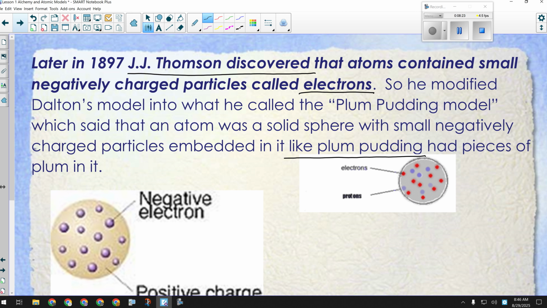It kind of explained that when electricity flows, there's no real change in mass, basically that electrons are tiny, but positively charged things are big. It kind of explained that, but it didn't explain a lot of other behaviors that people in physics were starting to observe about matter.